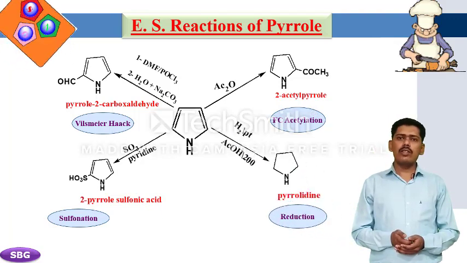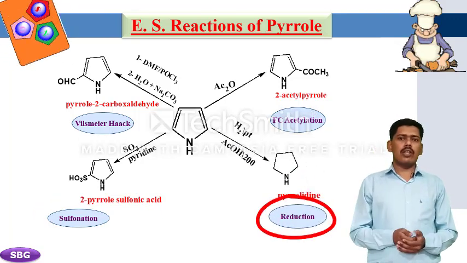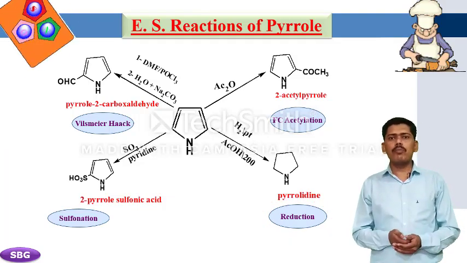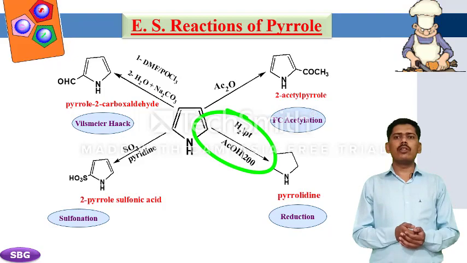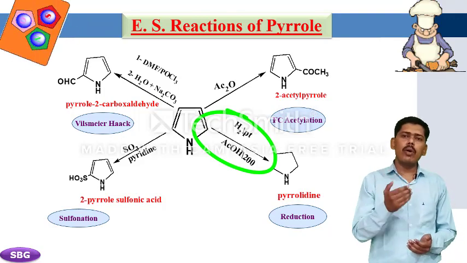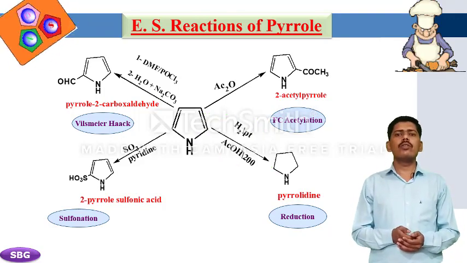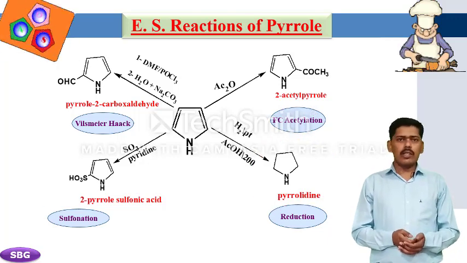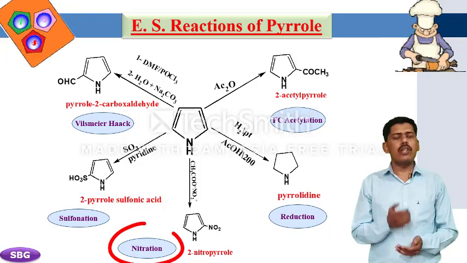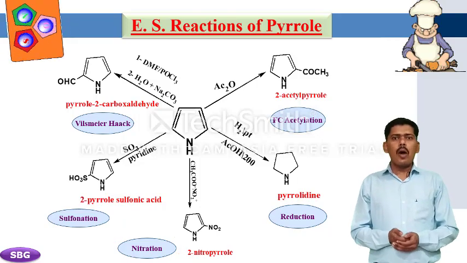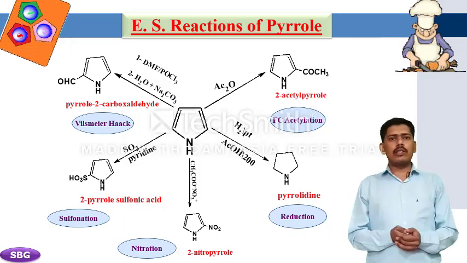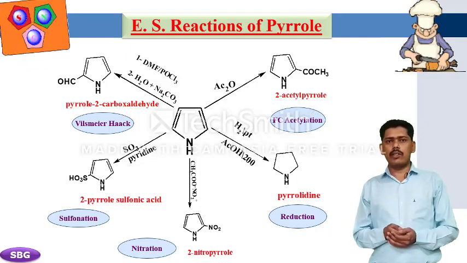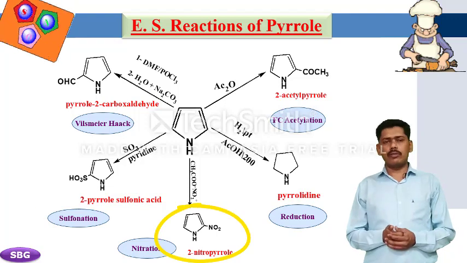Next reaction is the reduction reaction. In this reaction, pyrrole is reduced in the presence of platinum and hydrogen, or in acetic acid at 200 degrees Celsius, giving the reduced product pyrrolidine. Next reaction is the nitration reaction. In this reaction, pyrrole on nitration in the presence of acetic anhydride and nitric acid gives 2-nitropyrrole.